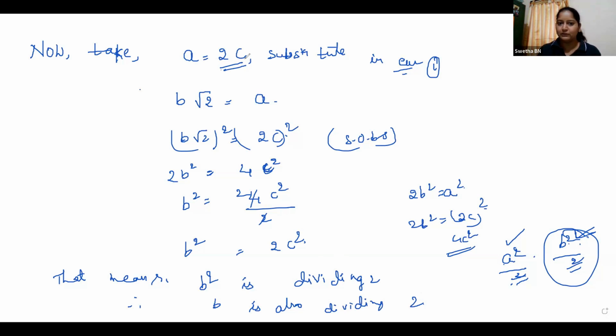I have taken A is equal to 2C and substituted in place of A. Or A square, no problem. A square means 4C square. B root 2 is equal to A, square on both the sides. It becomes B square, and 2C whole square means 4C square. So 4C square by 2 is 2C square. That means B square is divisible by 2. So therefore B is also divisible by 2. In the first case, we proved A square is divisible by 2. And now we proved B square is divisible by 2. What did you understand from these two, children? Can you tell me?